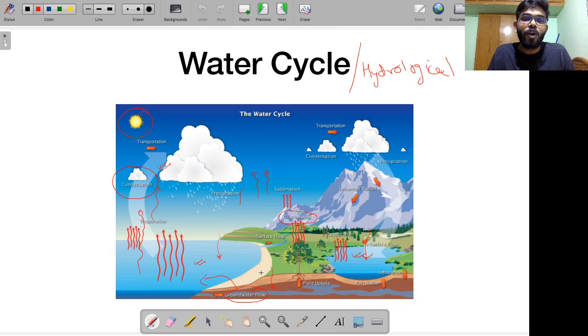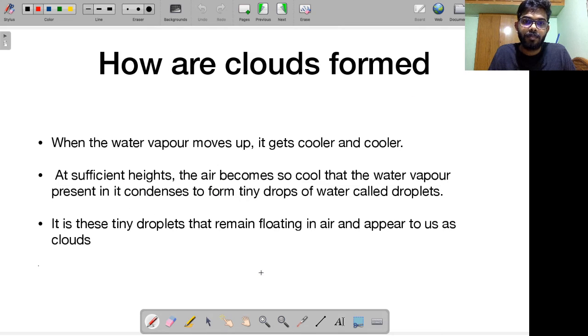Okay, let's quickly talk about how clouds are formed. When water vapor moves up, as I told you, hot air rises. So after water is converted into water vapor through the process of evaporation, water vapor tends to move up. It becomes cooler and cooler. As it reaches sufficient heights, the air becomes so cool that the water vapor present in it condenses to form tiny drops of water that are called water droplets.